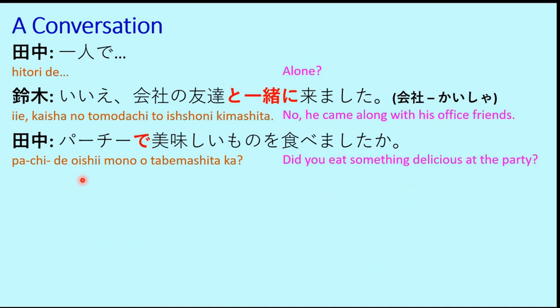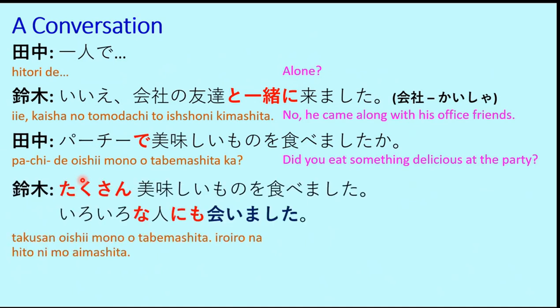Watashi wa heya de nemasu. I sleep in my room. So the room is the place and sleep is the verb. Party de oishii mono o tabemashita ka? Did you eat something delicious at the party? So the de particle is used to connect the place where something happens with the noun or the verb.